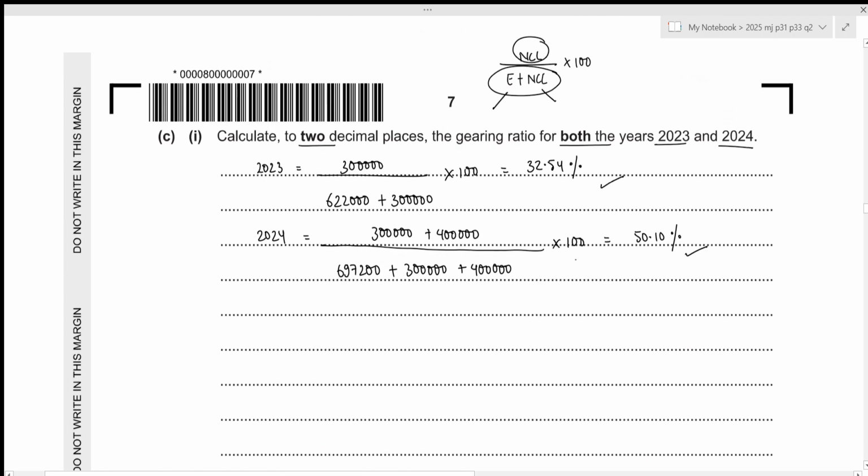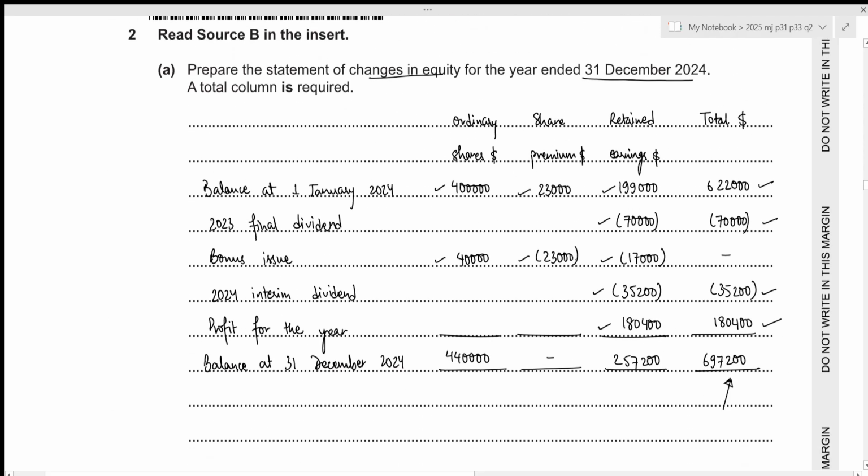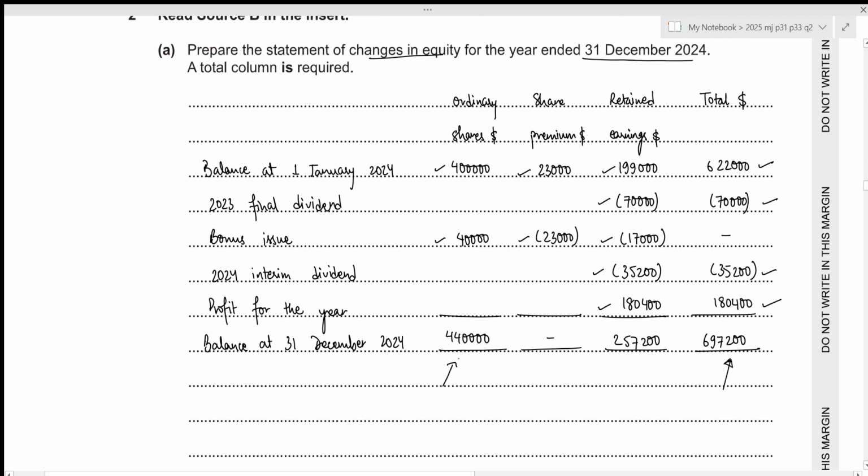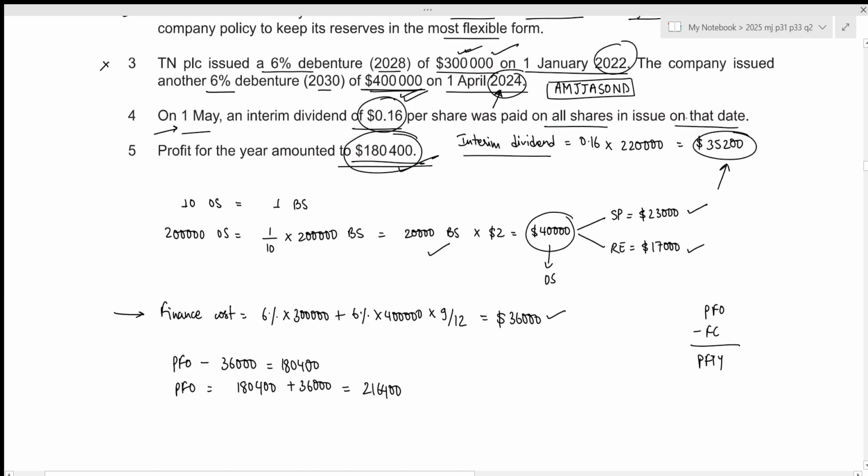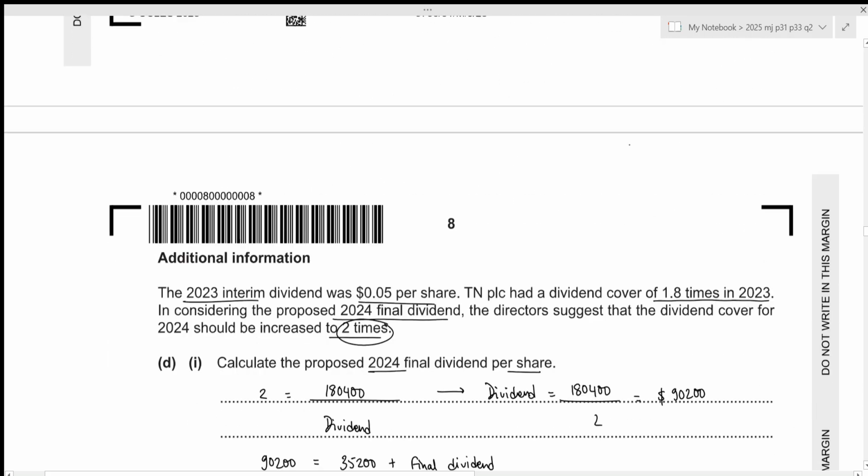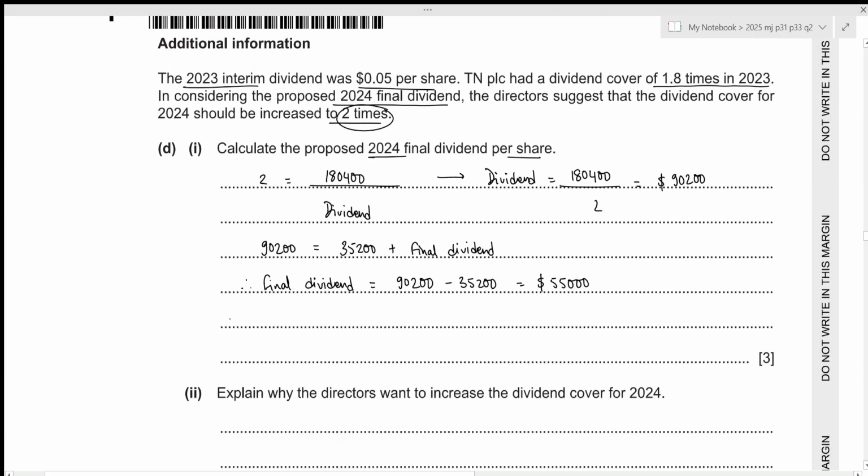Okay, and in this case, the total number of shares that we have, the total value is 440,000 and the total number of shares we have at the closing date is 220,000. So we need the proposed dividend per share. Now the proposed 2024 final dividend per share, we just need to divide the total value by the number of shares. So 55,000 divided by 220,000. This results in a value of 0.25.